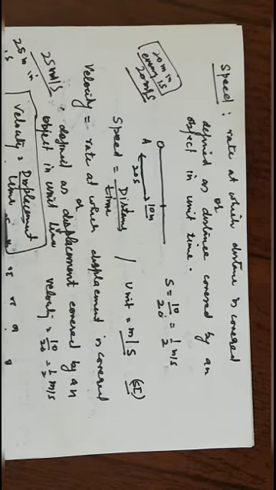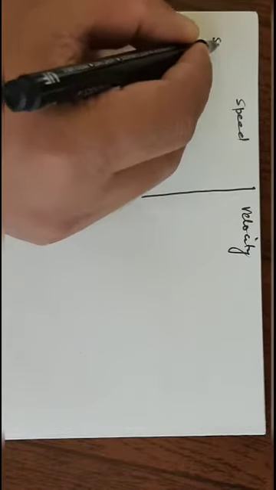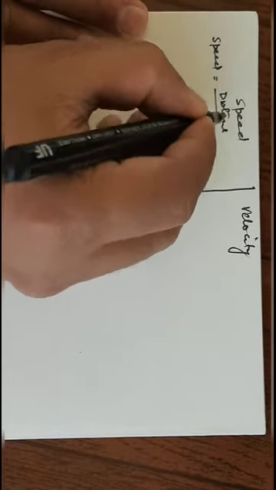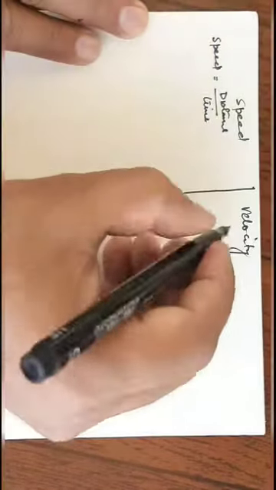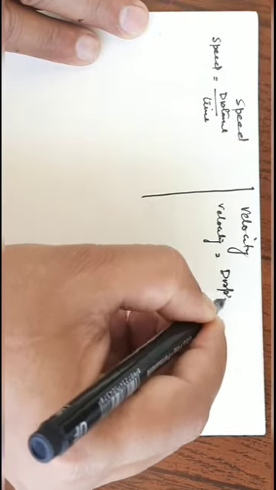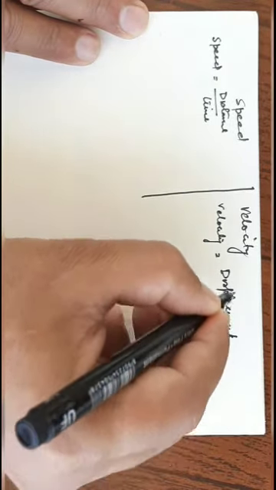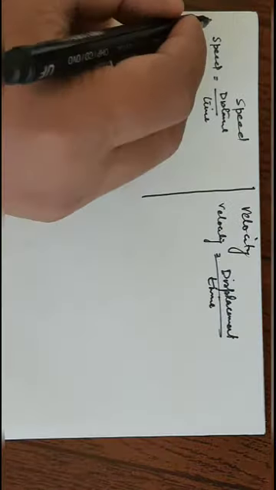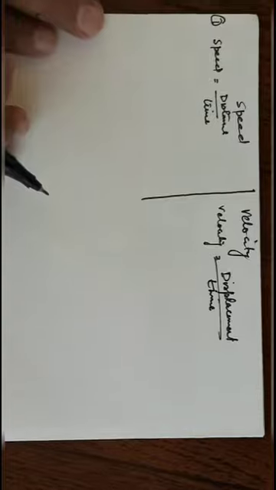Now let us discuss the difference between speed and velocity. Speed, we know that speed is distance divided by time. Here velocity is displacement divided by time. This is your first difference.